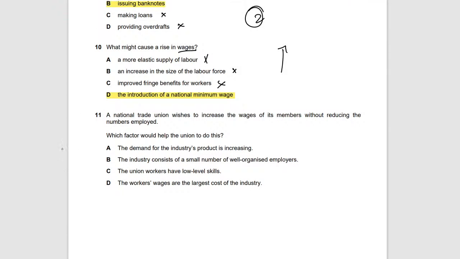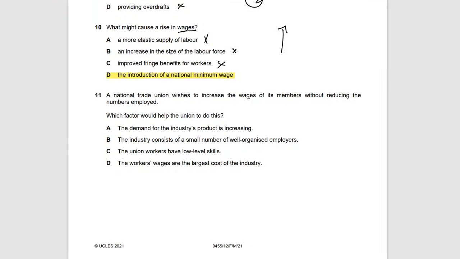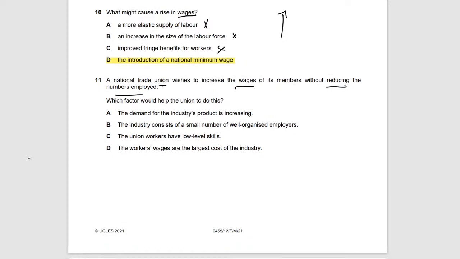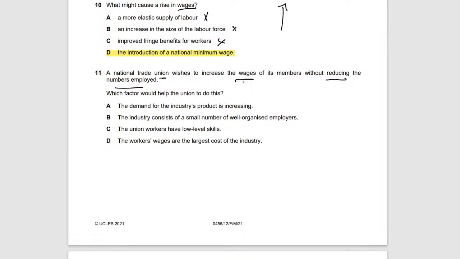Okay, so number 11, a national trade union wishes to increase the wages of its members without reducing the numbers employed. So the trade union, what do they want to do? They want to increase the wages, but at the same time, they do not want to reduce the numbers employed. So which factor would help the union to do this? Okay, so increase the wages, right? But at the same time, they don't want to reduce the numbers employed. So let's see this. Which factor would help this?